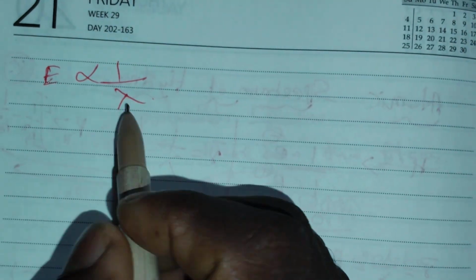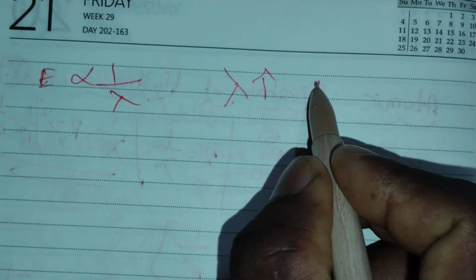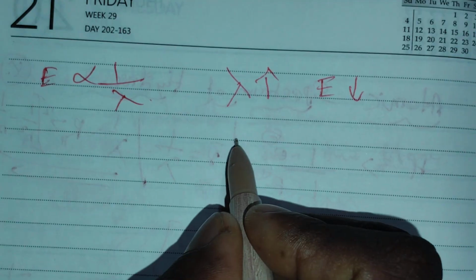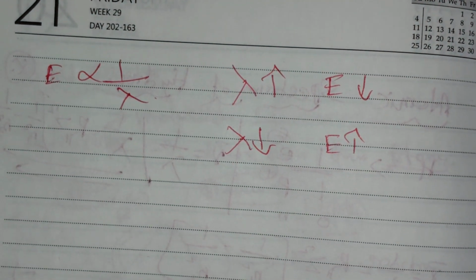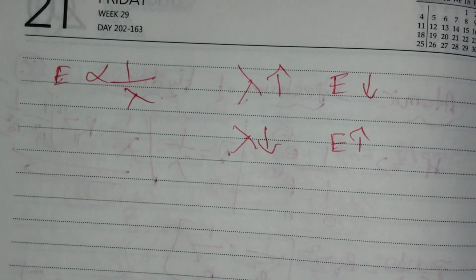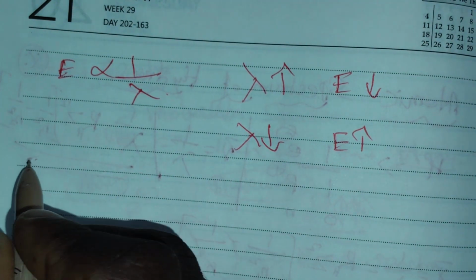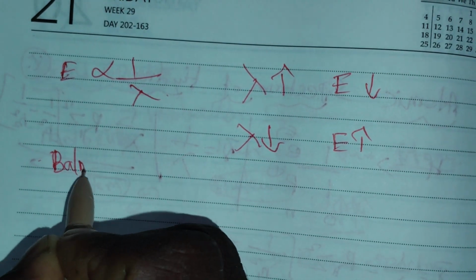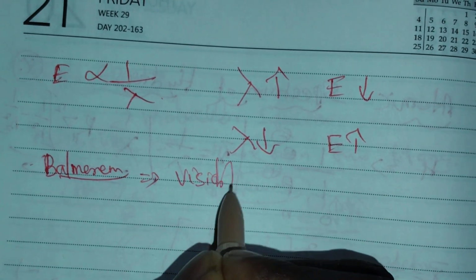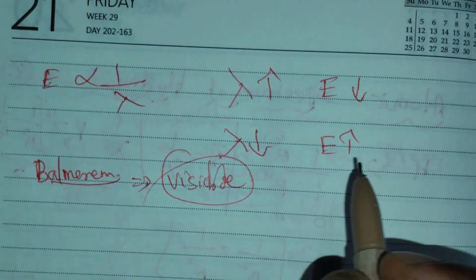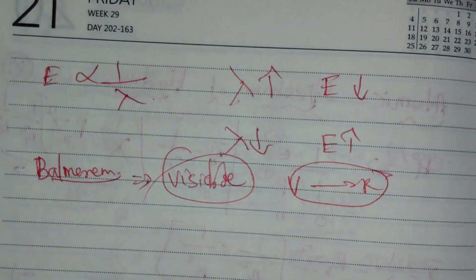We know that energy and wavelength have an inverse relation. The maximum wavelength has the minimum energy, and the minimum wavelength has the maximum energy. So in the case of Lyman, the energy difference is maximum, so the lambda value is minimum. Next, if you assume the Balmer series, it is in the visible region. We know the colors VIBGYOR, from violet to red.